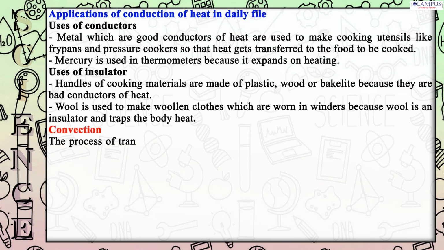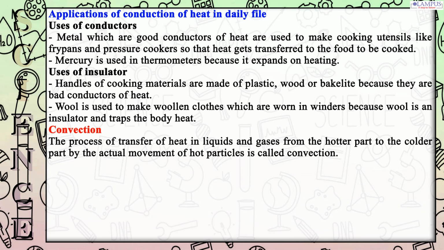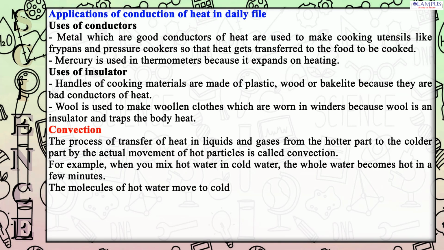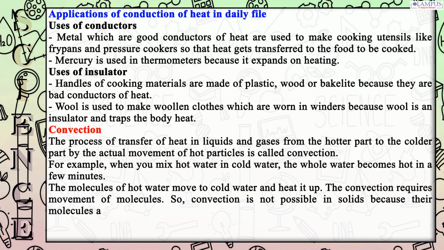Convection. The process of transfer of heat in liquids and gases from the hotter part to the colder part by the actual movement of hot particles is called convection. For example, when you mix hot water in cold water, the whole water becomes hot in a few minutes. The molecules of hot water move to cold water and heat it up. Convection requires movement of molecules. So, convection is not possible in solids because their molecules are tightly held together by strong intermolecular forces.